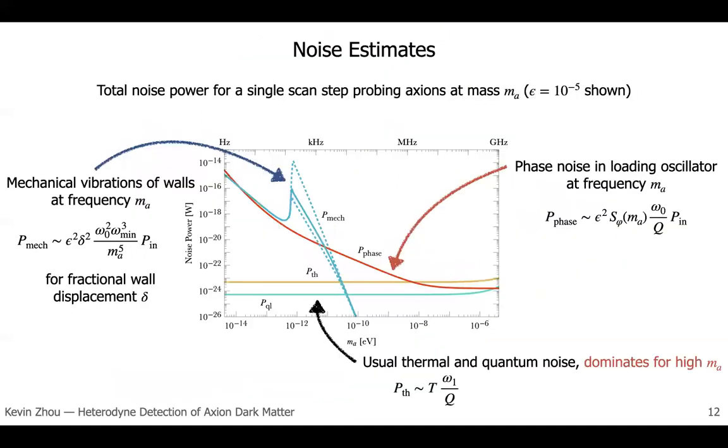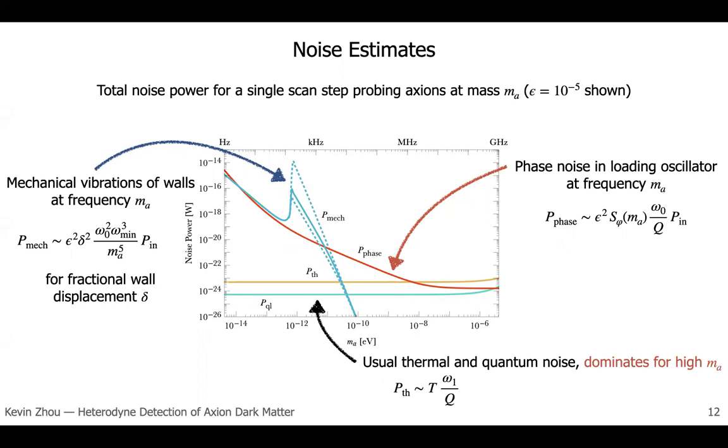In this slide, I show how these noise estimates work as a function of axion mass. On the y-axis, I've shown the total noise power that one would expect for a single scan step probing that axion mass. In blue, I show the result of mechanical vibrations, and the power here is suppressed by two small parameters. One is the cross-coupling epsilon, and the second is delta, which is the fractional wall displacement. The particular frequency dependence here depends on things like the spectrum of the external forces acting on the cavity, which we've inferred from existing experiments, and also the spectrum of the mechanical modes of the cavity itself, which have a cutoff at around a kilohertz.